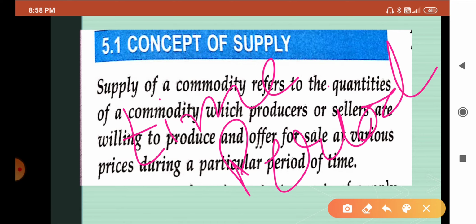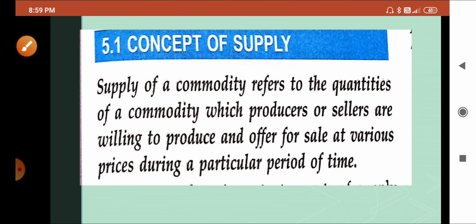So we have to keep in mind while discussing supply, let it be clear that if you have willingness to sell but you are not willing to sell at a particular price, and you are willing to sell your product only at a high price, then supply will not be in the market. And the same thing is there, that if you are not willing to sell your product during the particular or specific time period, then supply will not be there in the market. So it is similar to demand.